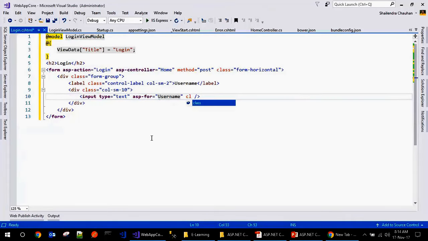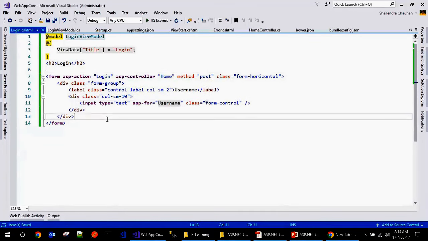Now define the CSS class. It will be here form-control. So you can see here it is giving you the experience of a JS framework. As we write the code in AngularJS, the same way we are writing the code in ASP.NET Core as well. So if someone is a UI designer, like a UI developer, for them the code is easy to understand